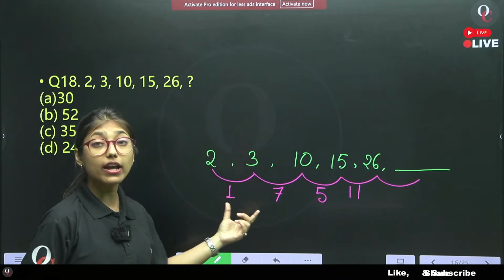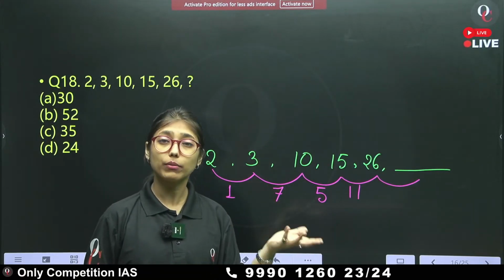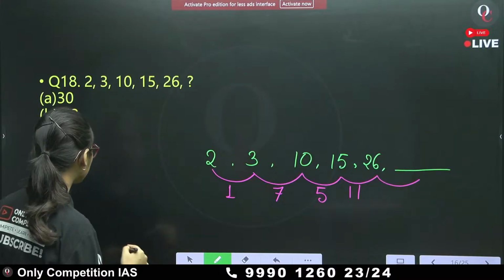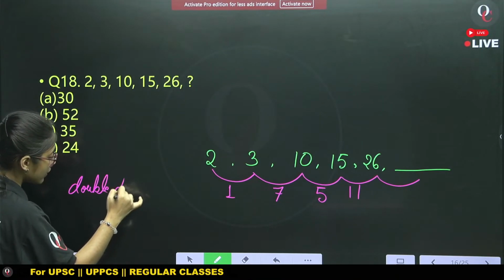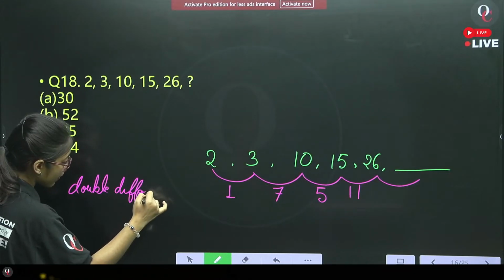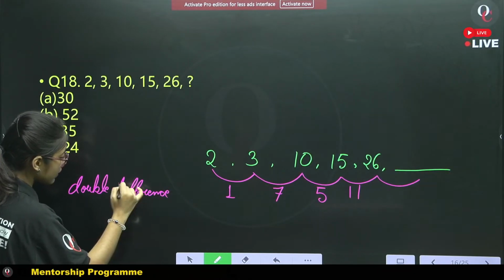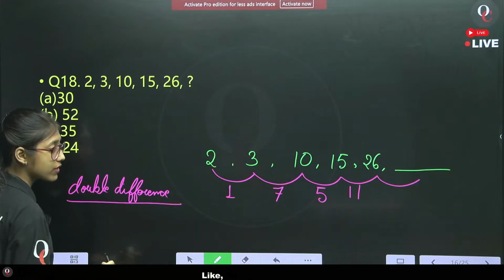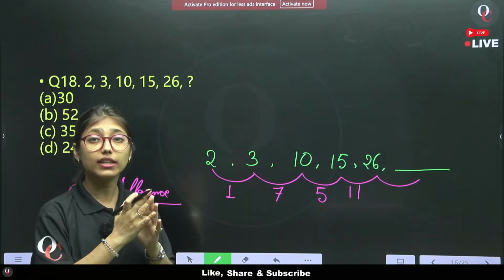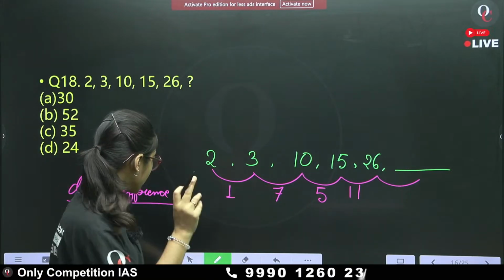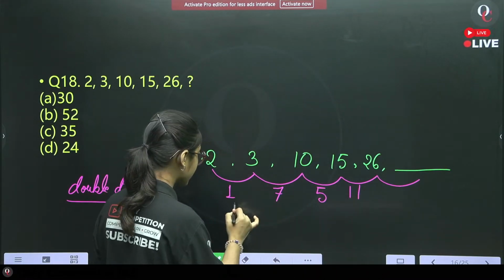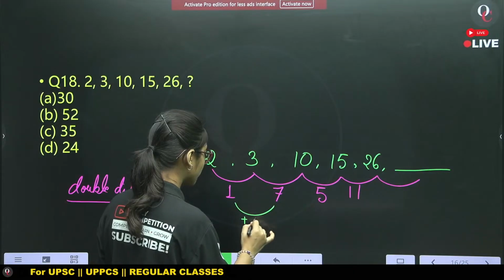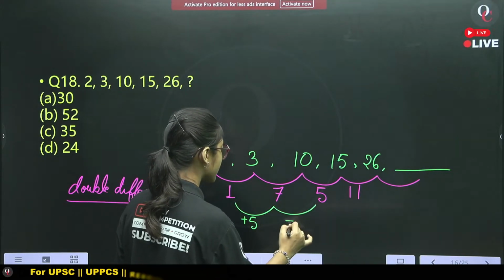Here you are unable to find the pattern, because in this particular question you need to do the double difference. For the double difference, we need to find the pattern again by subtracting the second series. This means here we need to find the double difference.